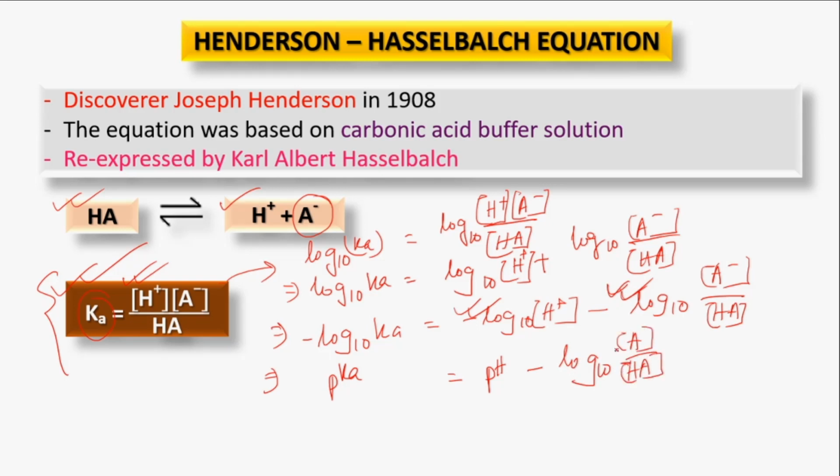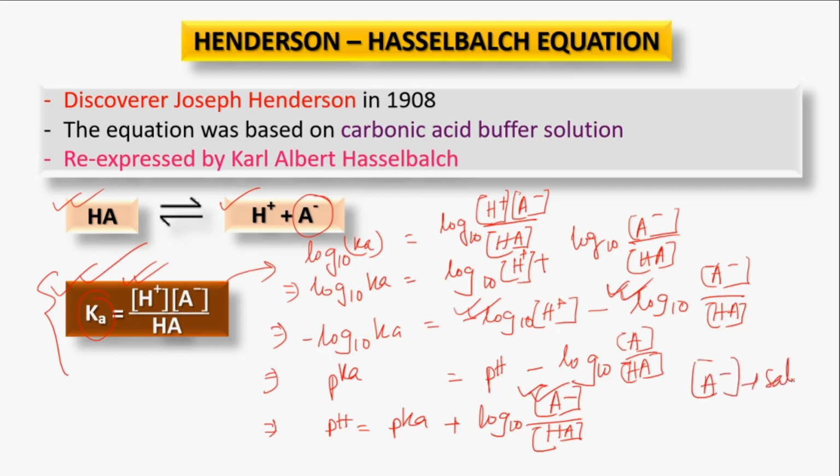So if we arrange this equation, we can write that pH would be pKa plus log 10 A minus by HA. So A minus is the salt and HA is the acid.